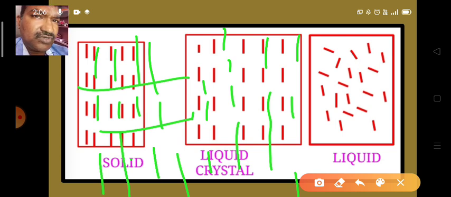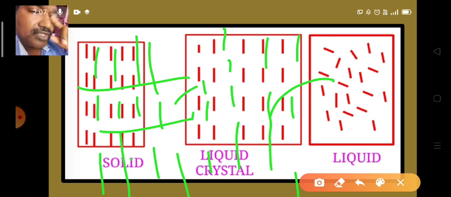We know very well that in liquids the intermolecular distances are longer than those of solids. If it is heated further, what happens? The horizontal as well as the vertical alignment is disturbed, and the molecules become random. Randomness in the molecules increases. As a result, it becomes a transparent liquid.